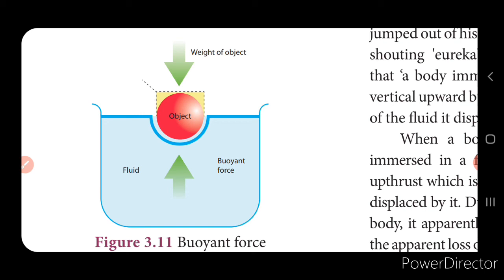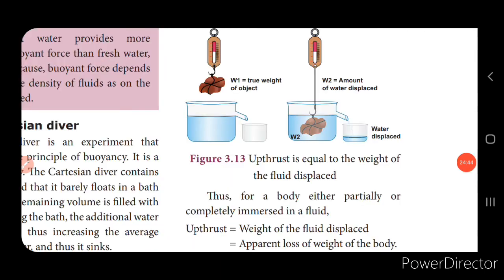Now, if the weight of the object is more than the amount of the water that it displaces, what will happen? This buoyant force will be less, isn't it? Since the density is more, the weight of the object is more, isn't it? So, it will go deep into the liquid, it sinks. Next, we'll see what is Archimedes Principle.